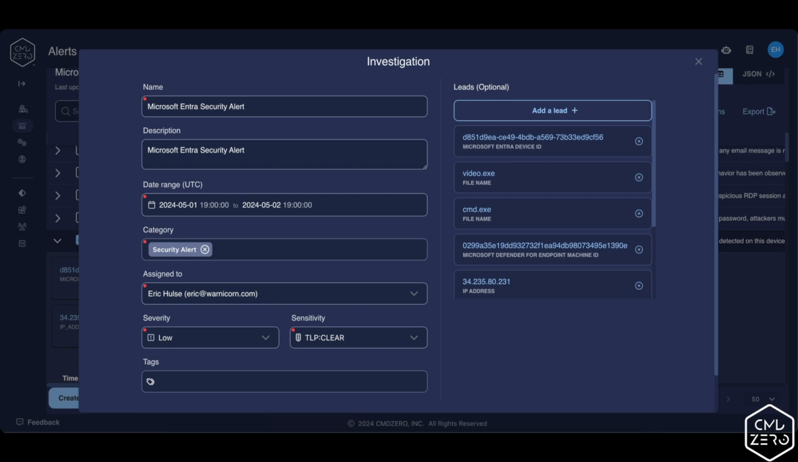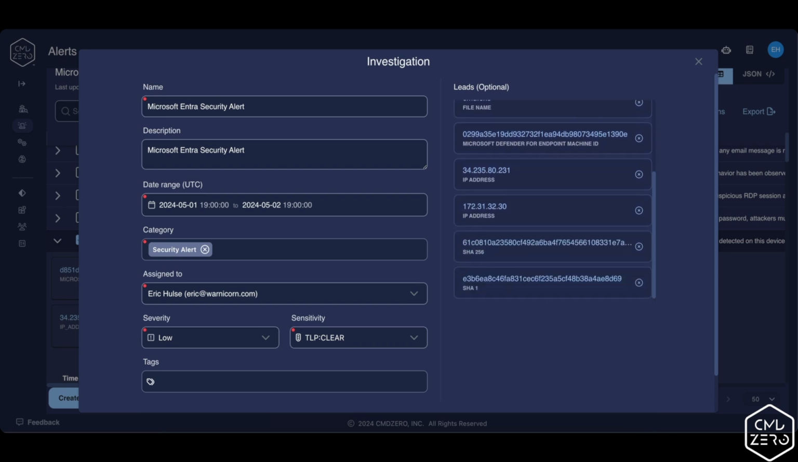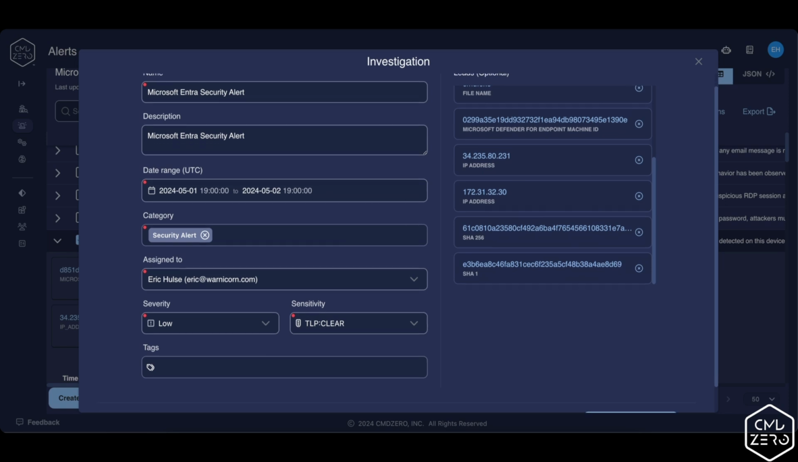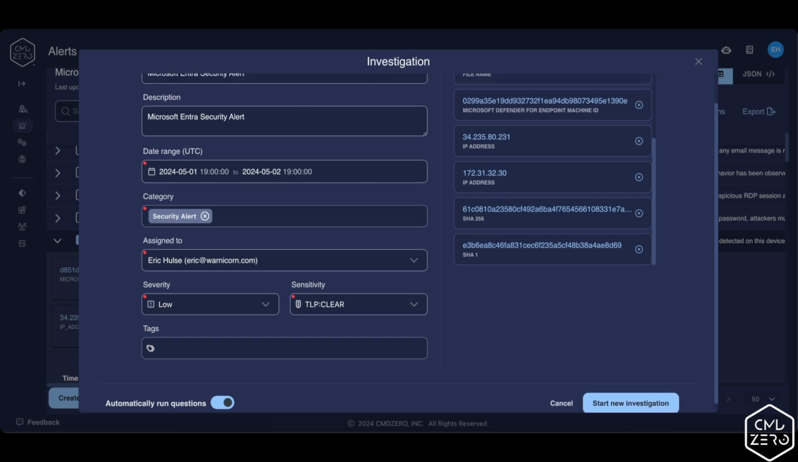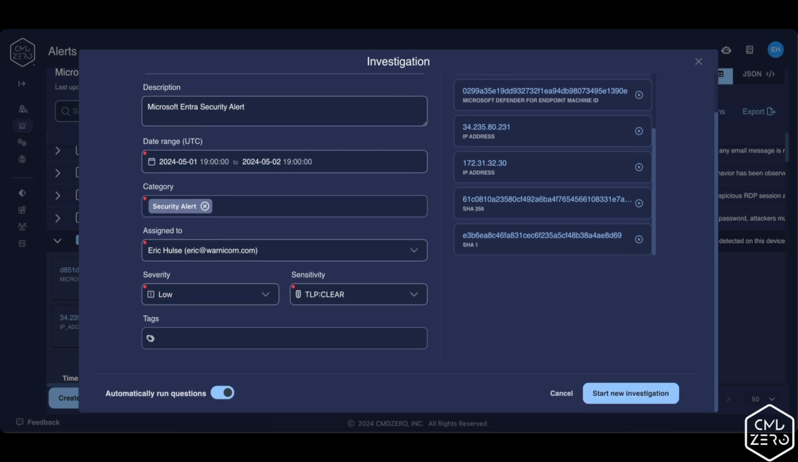Here, Command Zero will extract the leads and also the metadata as well as the time ranges of the alerts, allowing for an investigation to start. Analysts can also toggle the automatically run questions feature towards the bottom of the investigation start. When clicking Start New Investigation, Command Zero is going to leverage context derived from the alert itself in conjunction with a fully trained LLM and several other semantic methods.